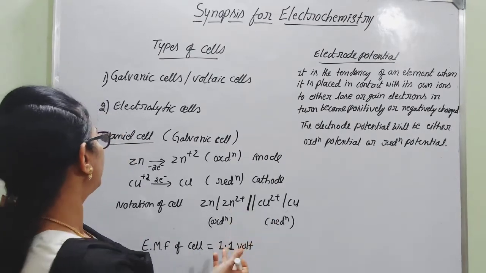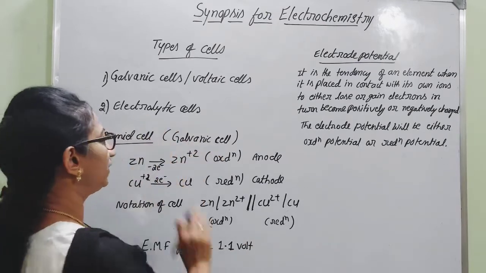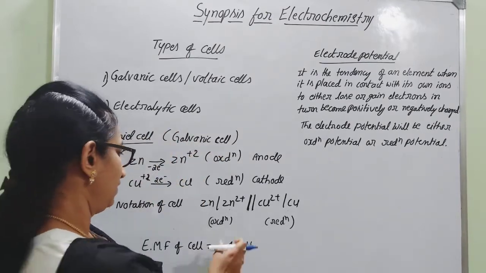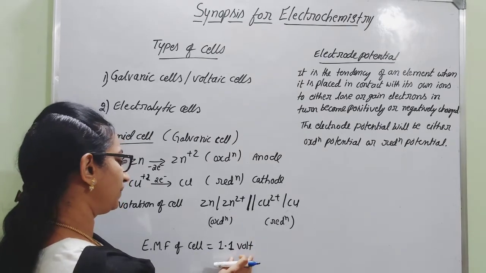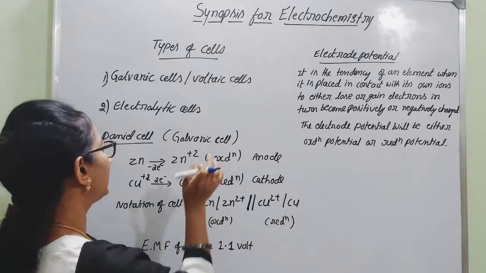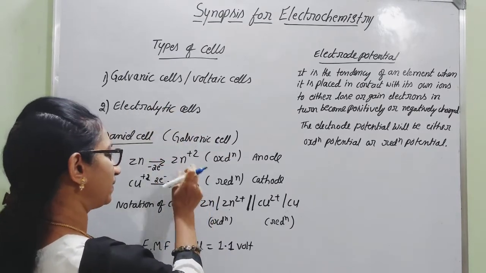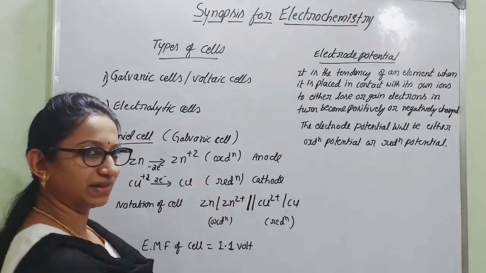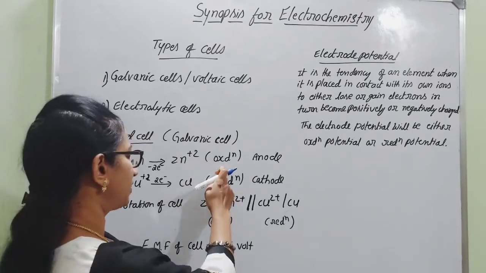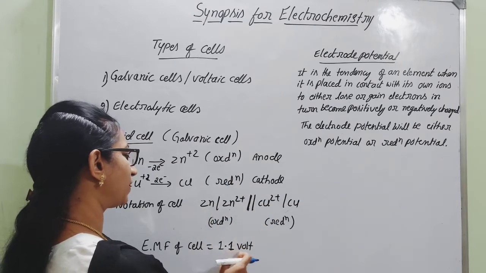Here we can convert this galvanic cell, the Daniell cell, into an electrolytic cell. If the external voltage is lesser than 1.1 volt, then it is acting as a galvanic cell, where chemical energy is converting into electrical energy, with simultaneous oxidation and reduction, and we are getting the generation of 1.1 volt.